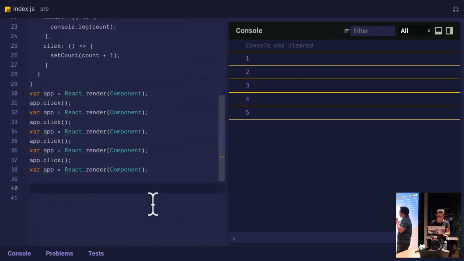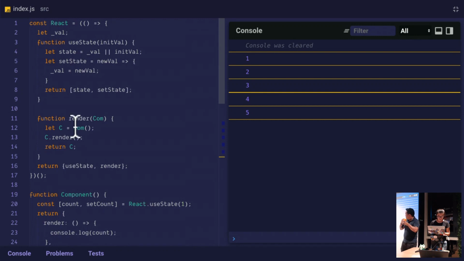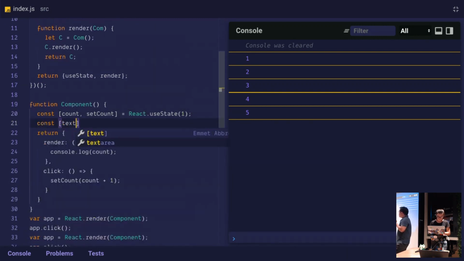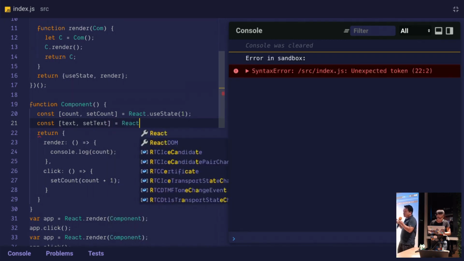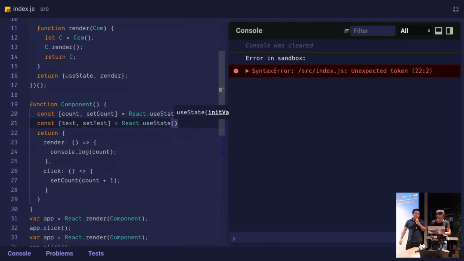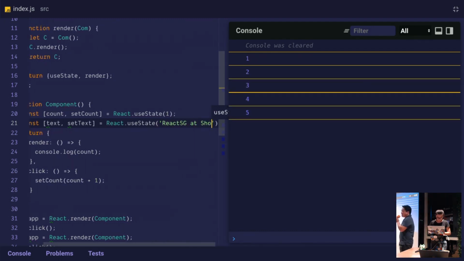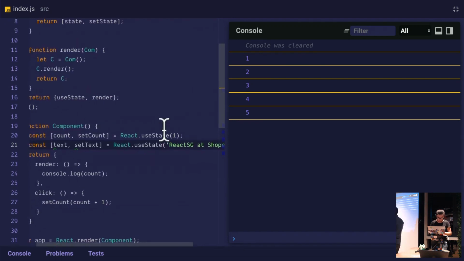So let's try to use the second hook. Let's just call it text and set text. Do you know where to put it? The second hook? Yeah. So we call it text and set text. We'll put something like React.SG as the initial text. I try to customize it to make it interesting and live and all that.